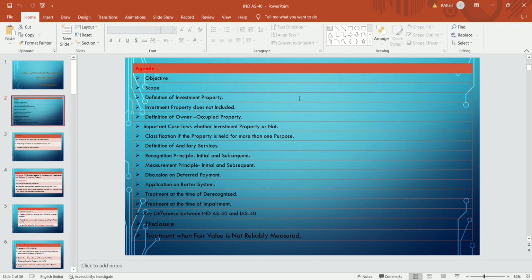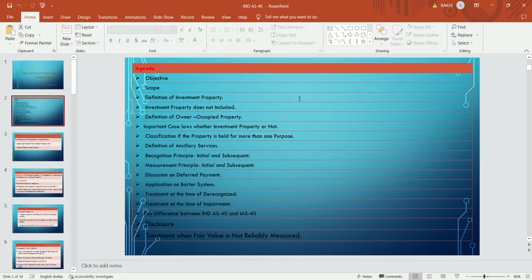Firstly, we will discuss the agenda, what we are going to discuss in this standard. Firstly, we will discuss the objective of this standard, what was the purpose of this standard. Then we will discuss the scope, applicability and non-applicability of this standard, to whom this standard is applicable and to whom this standard is not applicable. Then the definition of investment property. Then in the definition of investment property, what is not included? Investment property does not include what?